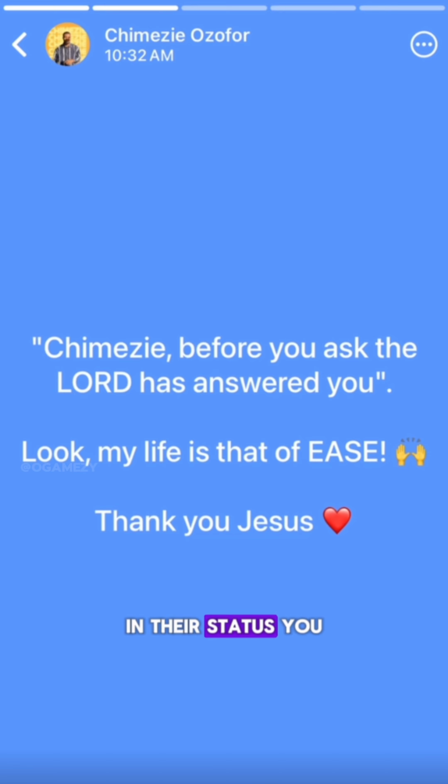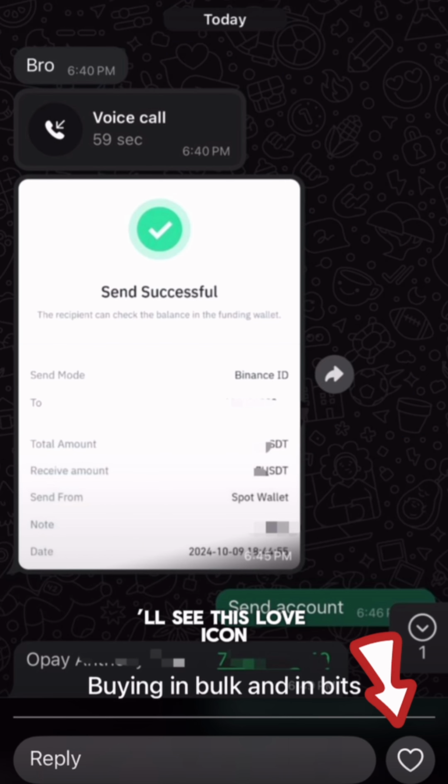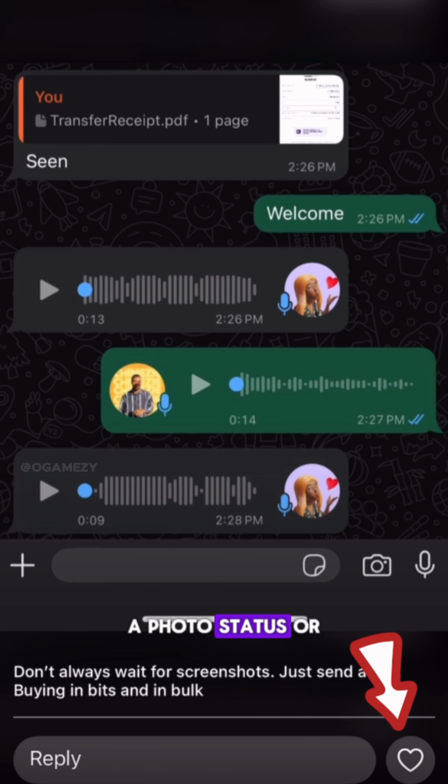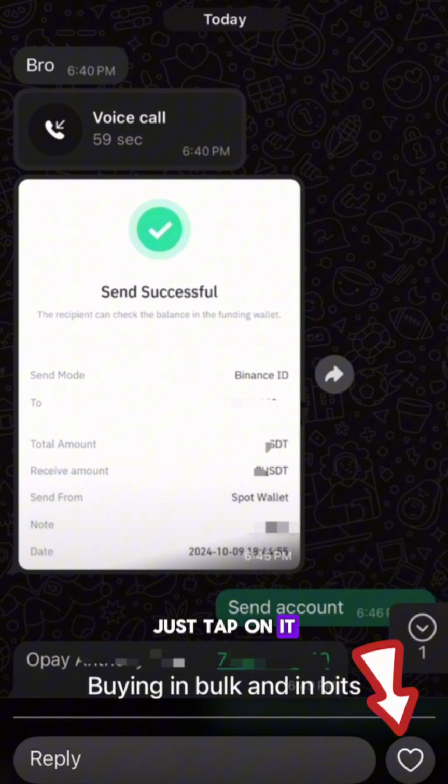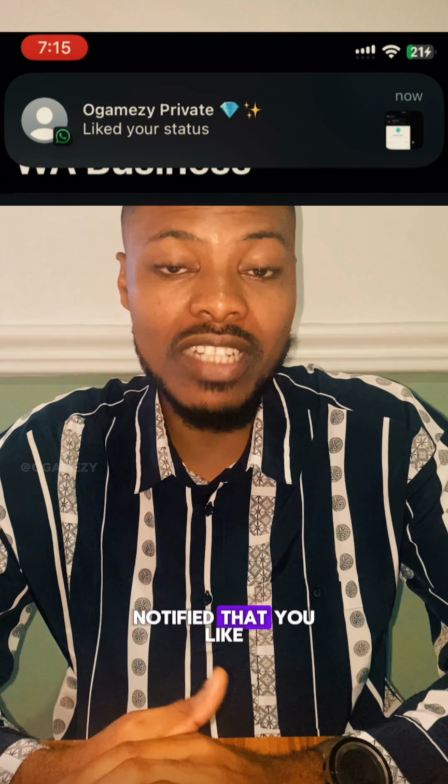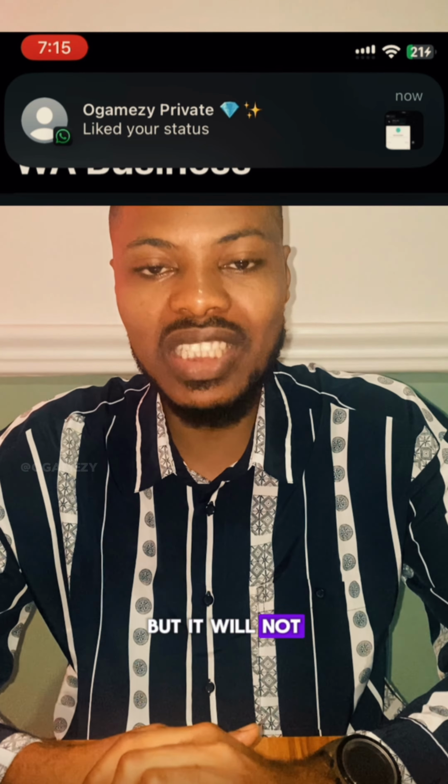Once that is done, open your WhatsApp and open that particular status of your friend or that particular contact you love. In their status, you will see this love icon beside their status, be it a text written status, a photo status, or a video status. Just tap on it. Once you do, automatically you've liked that post, and your friend will be notified that you liked their post, but it will not appear in their inbox. With that, you don't have to worry about starting an unwanted conversation just because you reacted to your friend's status.